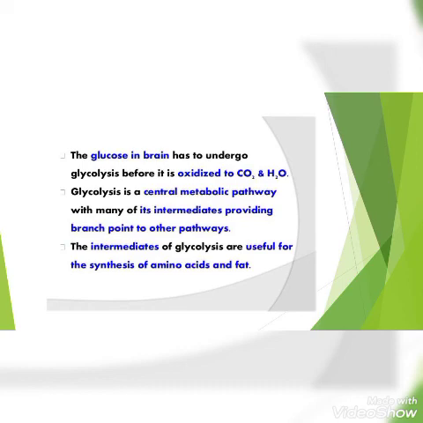Glycolysis is a central metabolic pathway with many of its intermediates providing branch points to other pathways. The intermediates of glycolysis are useful for the synthesis of amino acids as well as fats.